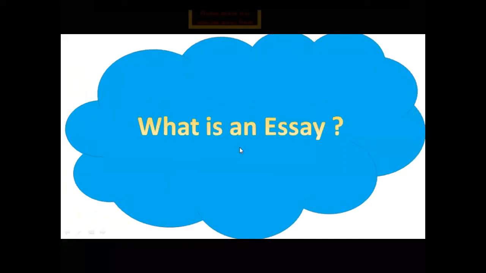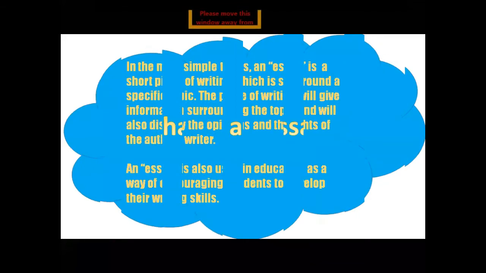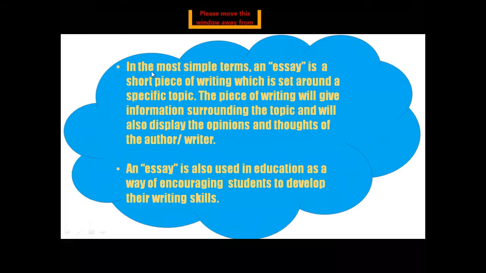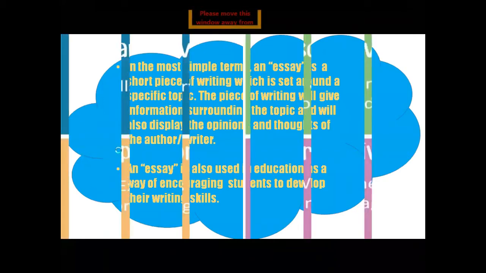What is an essay? The question arises in everyone's mind. What is an essay? Why do we write an essay? So the answer is, in the most simple terms, an essay is a short piece of writing which is set around a specific topic. Set around means which revolves around a specific topic. The piece of writing will give information surrounding the topic and will also display the opinions and thoughts of the author or the writer. It means after reading the essay, the reader gets an idea of what the writer wants to say related to the topic.